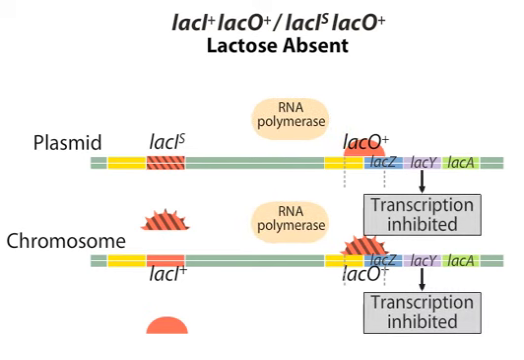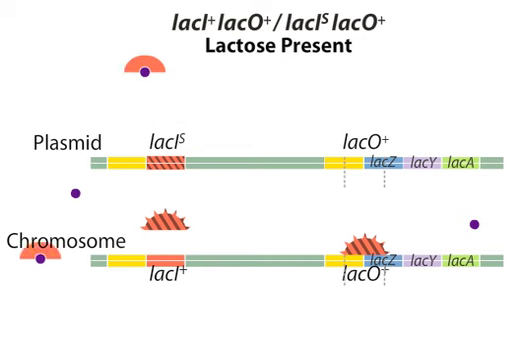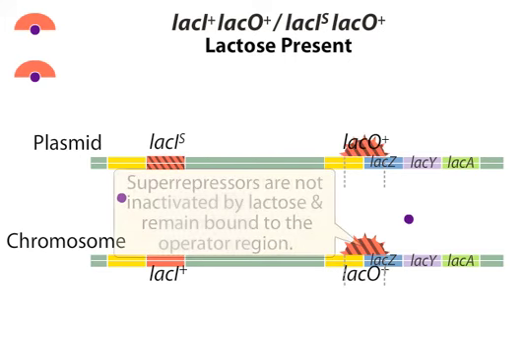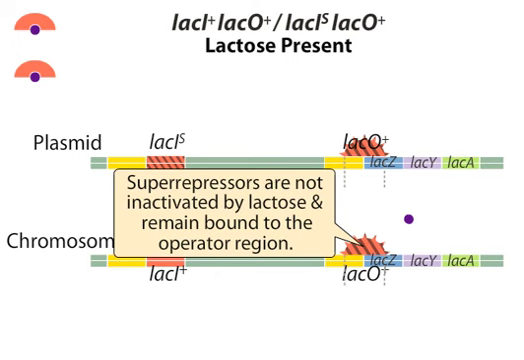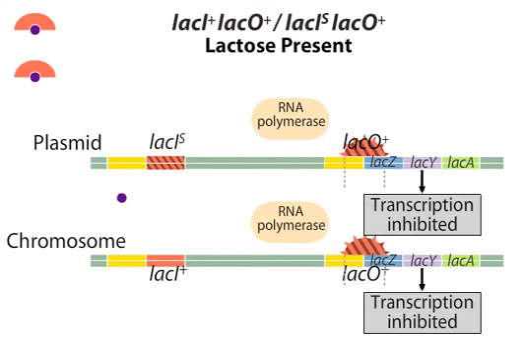In the presence of lactose, allolactose molecules bind to the wild-type repressors. The allosterically inhibited active repressors can no longer bind to the operator regions. Allolactose cannot bind to the super-repressors, so these repressors are still available to bind to the operators of both operons. With the super-repressors bound, RNA polymerase cannot initiate the transcription of the operons. The structural genes are not expressed, even in the presence of lactose.